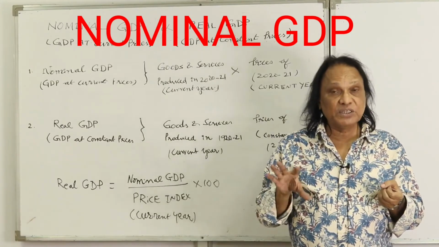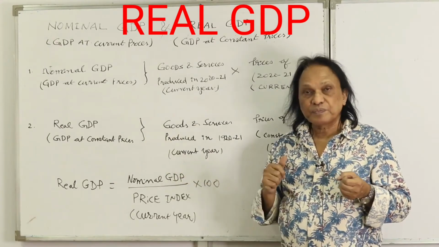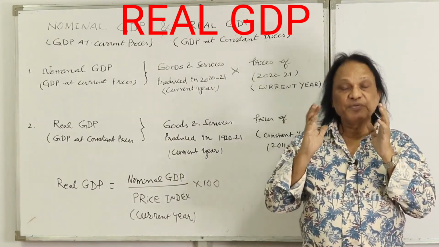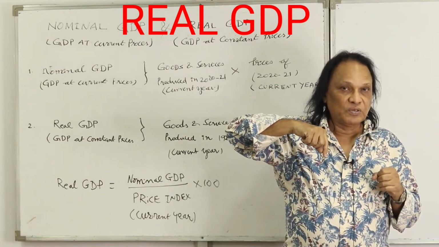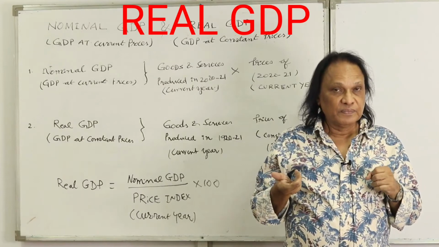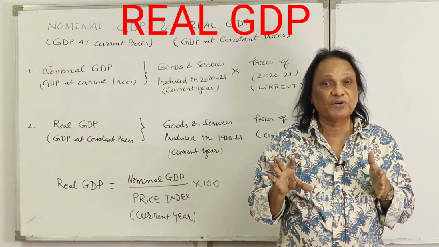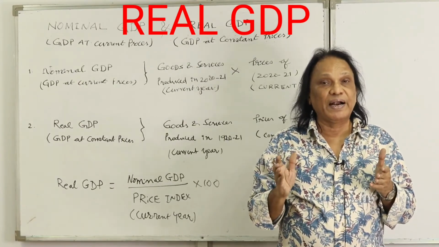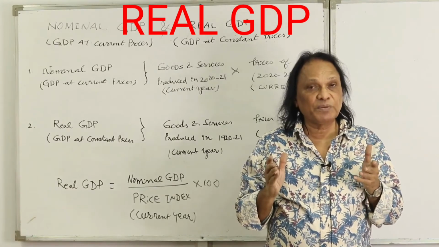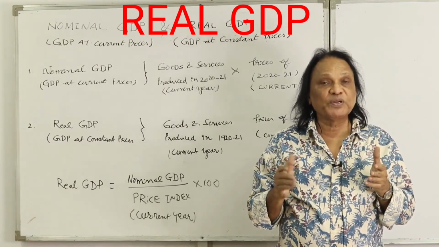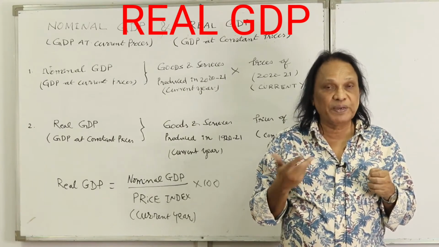And what exactly is GDP at constant prices or real GDP? This is simple. If you multiply the goods and services produced in the current year, 2021, with the prices of the base year or constant year, you get real GDP or GDP at constant prices. What is real GDP? Multiplying the goods and services produced in the current year with the price of the base year or constant year.